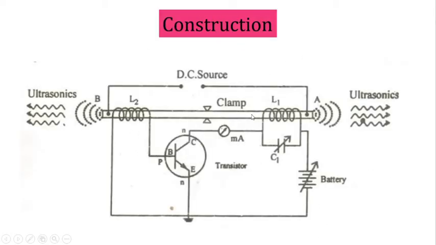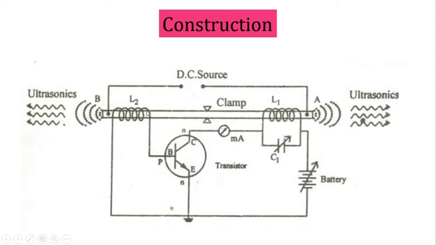This is a rod, a ferromagnetic rod. It may be made up of nickel or iron, and it should be clamped. And we have to apply the DC source between A and B terminals. Then we have to take coils L1 and L2. L1 is connected with a variable capacitor C1, and the same end is connected with a variable DC source. The negative is connected with the other end of L2.